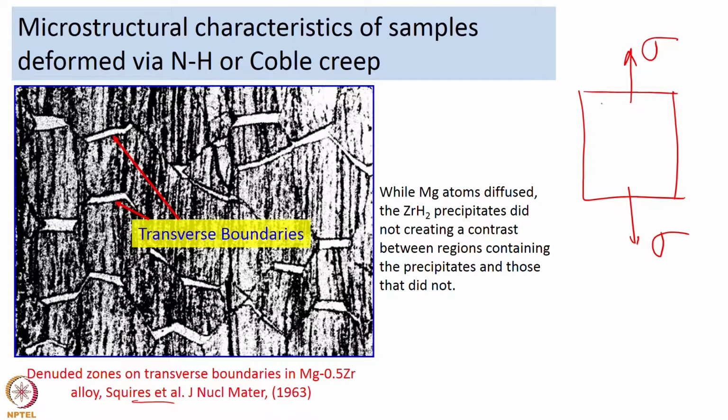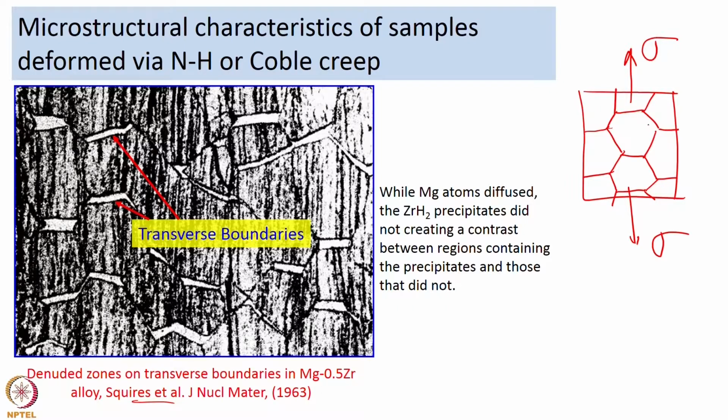Now, what we know is that when the material is deforming by diffusion creep, there is going to be extension of the grains, because the grain boundaries which are perpendicular to the applied stress will have higher vacancies, and the grain boundaries almost parallel to the applied stress will have a lower concentration of vacancies.